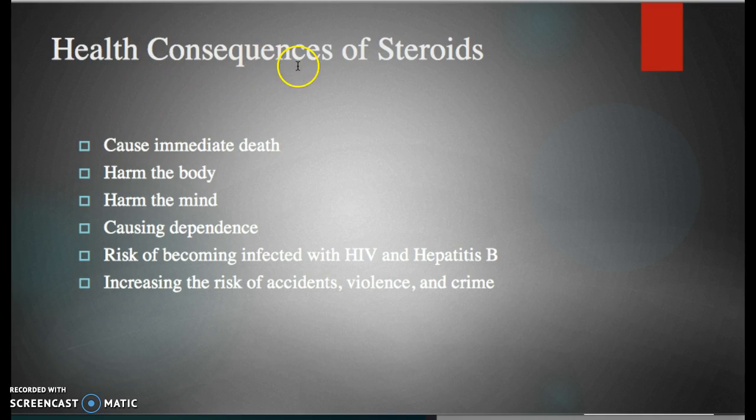Here are some other health consequences of steroids. It can cause immediate death, harm the body, harm the mind, causing dependence, risk of becoming infected with HIV and hepatitis B, increasing the risk of accidents, violence, and crime.